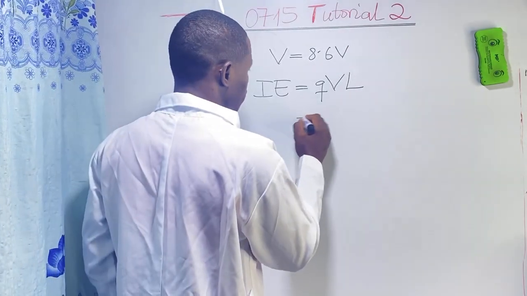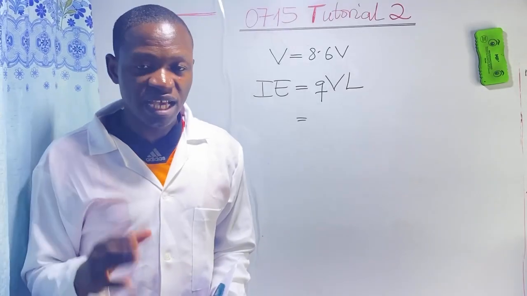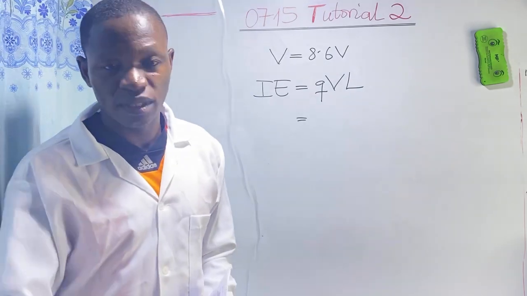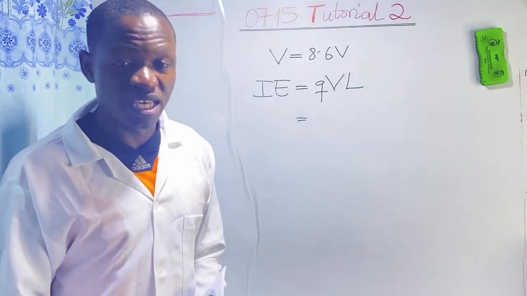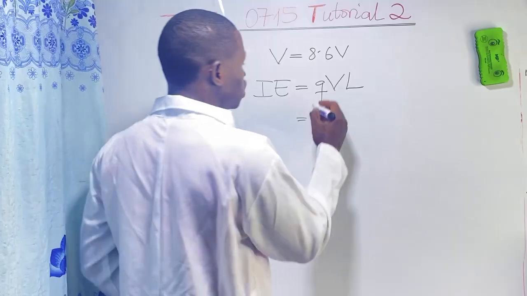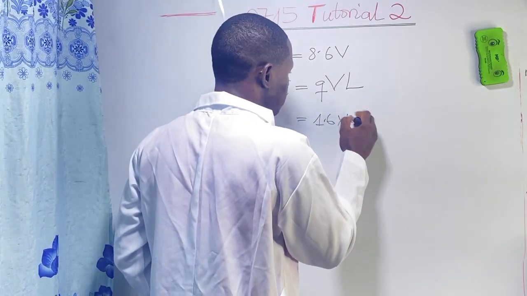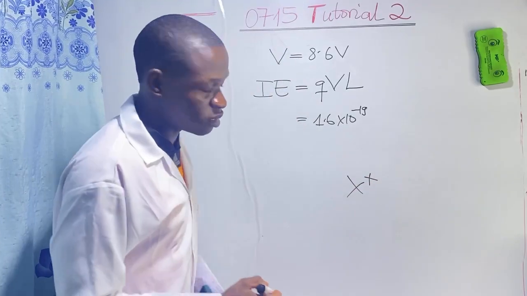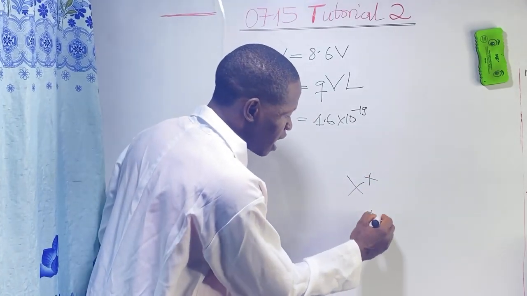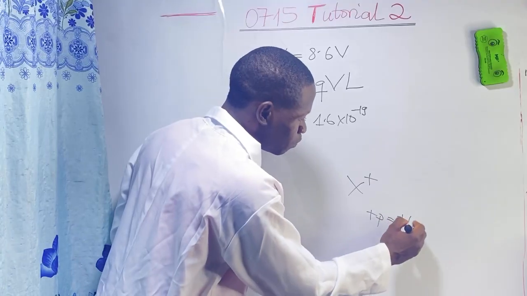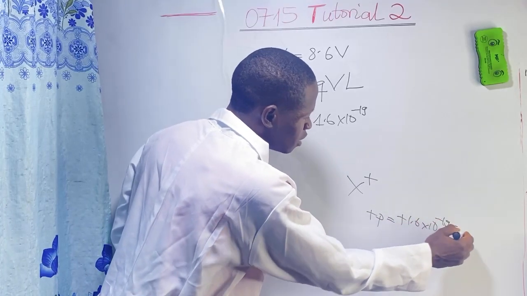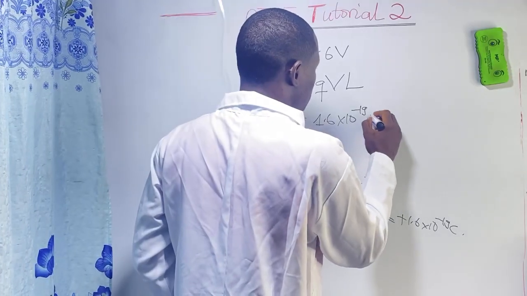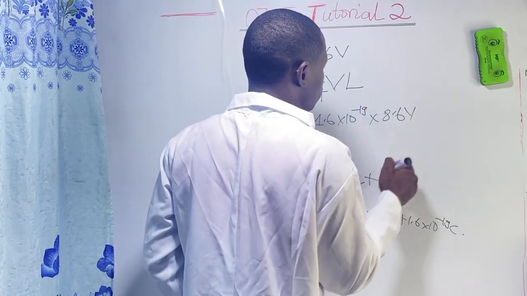So what do we have? The charge here is the charge that is being removed from the element, an electron. When the element is ionized, it has a charge of plus e, which is a proton. So the charge here is 1.6 times 10 to the minus 19, because when the element is ionized, the overall charge is an excess proton, and a proton is plus 1.6 times 10 to the minus 19 coulomb. So that's the charge. Now, the potential is 8.6 volts.